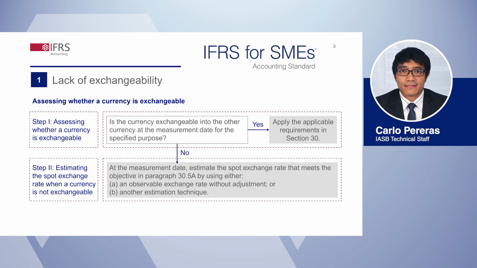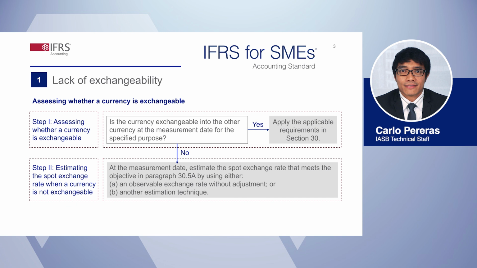Let's start with the amendment to Section 30, Foreign Currency Translation, related to assessing whether a currency lacks exchangeability. An SME might need foreign currency for its operations, for example, if it has a subsidiary or a supplier located overseas. If the SME is unable to obtain a sufficient amount of a foreign currency for a specified purpose, for example, to realize or settle individual foreign currency transactions, assets, or liabilities, it has to assess whether that foreign currency lacks exchangeability.